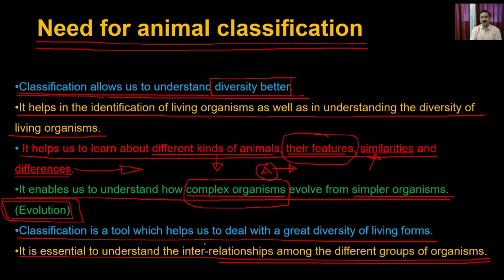Because of those relationships, one set of animals was turning into another set of animals, and that's how, in due course of time, new species evolved. You get all that information once you do the classification, because until you do the classification, you will not be able to see how the animals are related to each other.